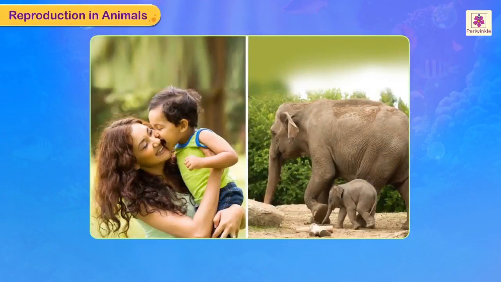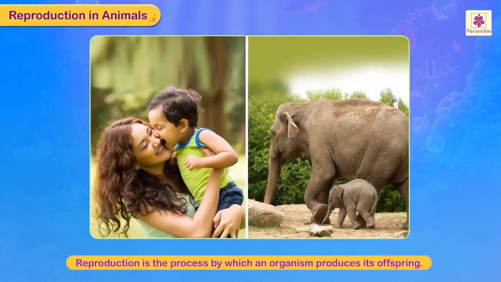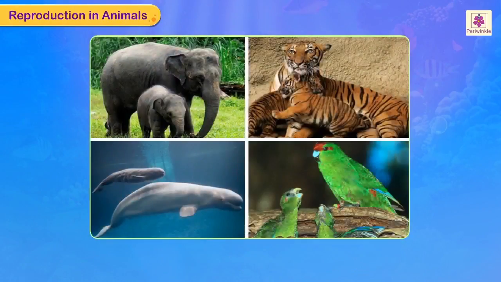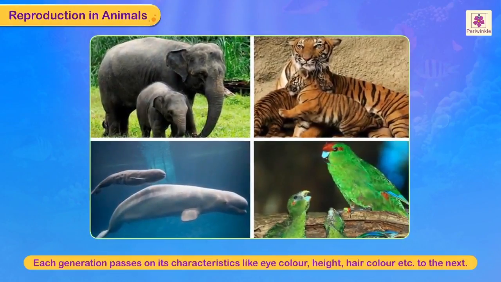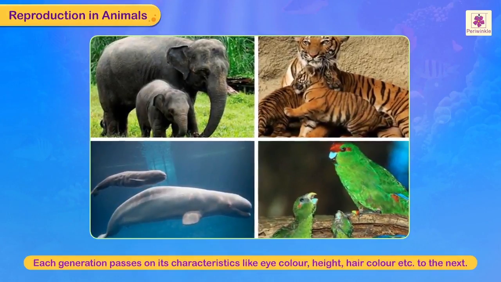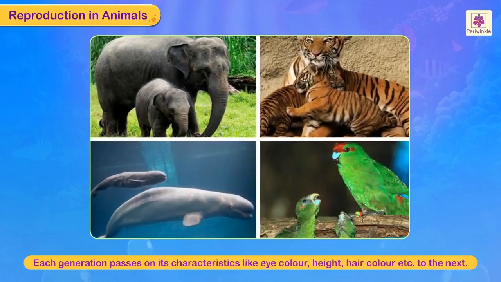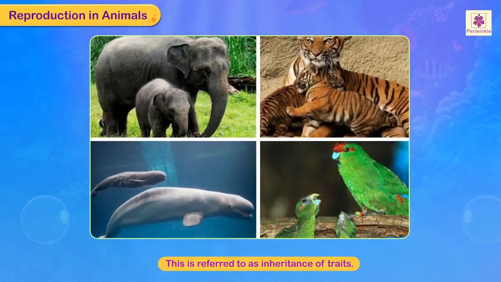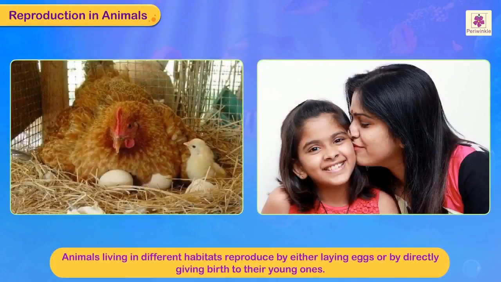Reproduction in animals. Reproduction is the process by which an organism produces its offspring. By this process, each generation passes on its characteristics like eye color, height, hair color, etc. to the next. This is referred to as inheritance of traits. Animals living in different habitats reproduce either by laying eggs or by directly giving birth to their young ones.